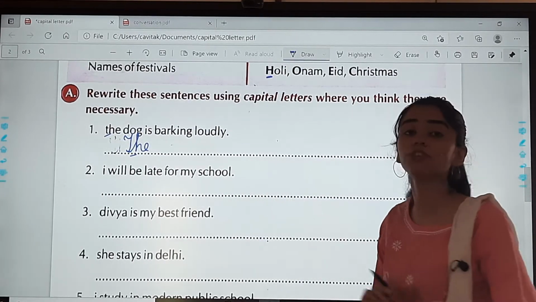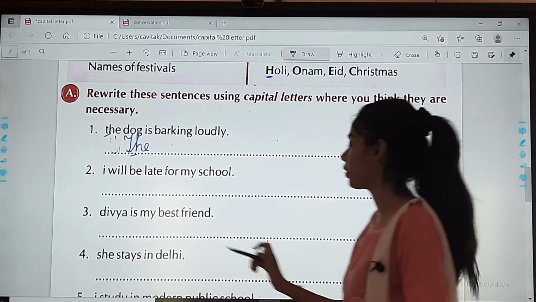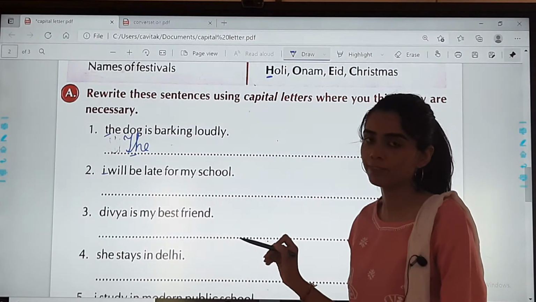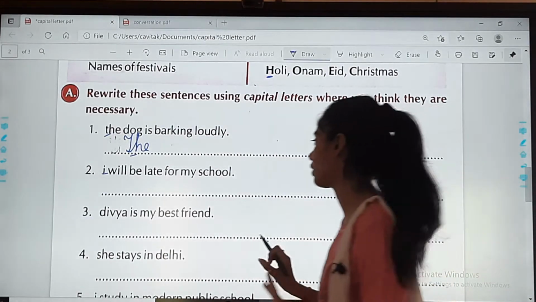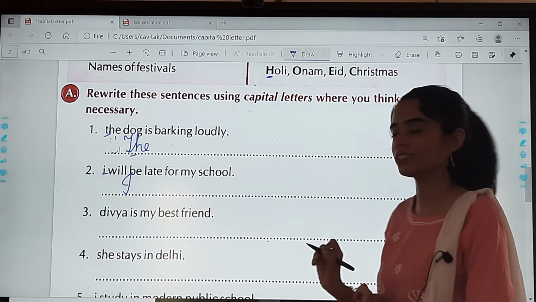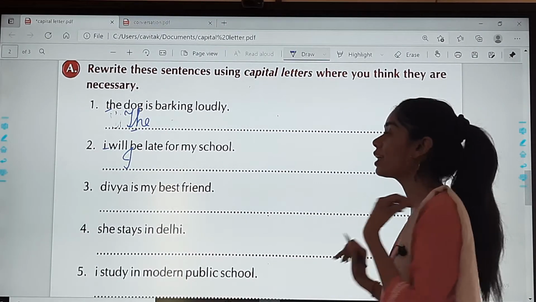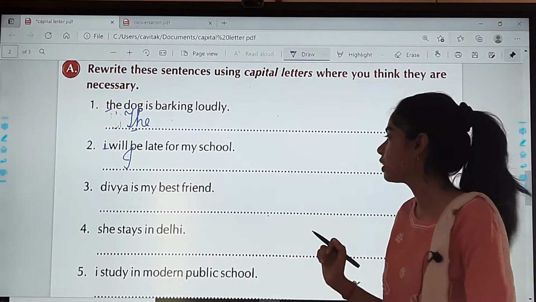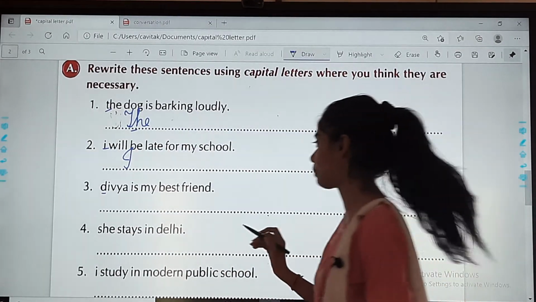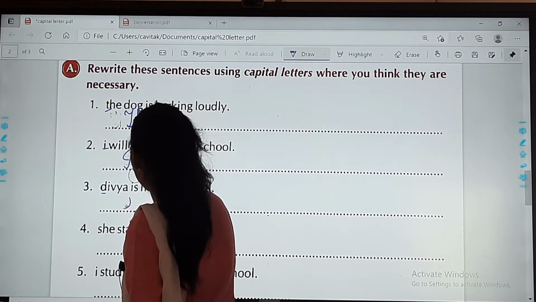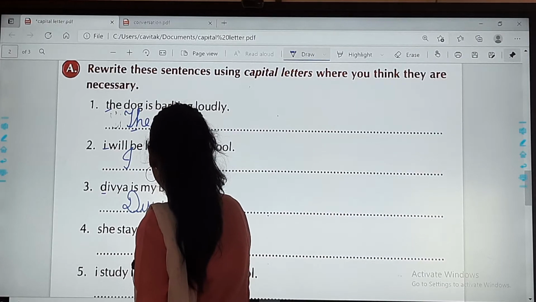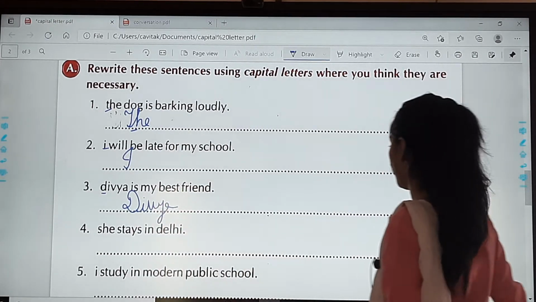I will be late for my school. What do you see? They have written the first word I in small. And I we never write in small. So, it will be in capital. Divya is my best friend. Now see, the first letter D of Divya, it is not in capital. So again, Divya is my best friend.